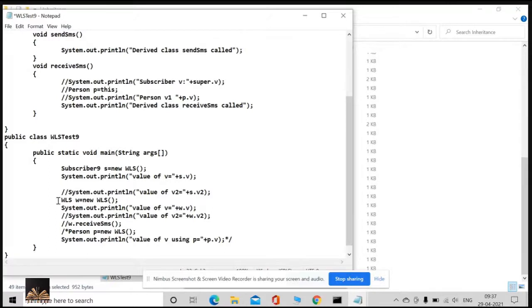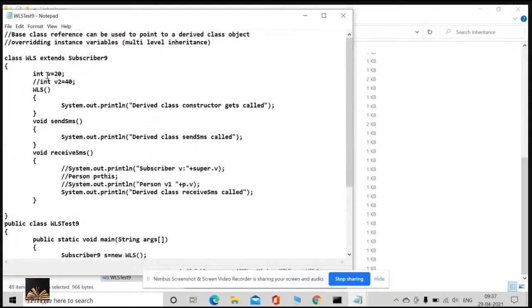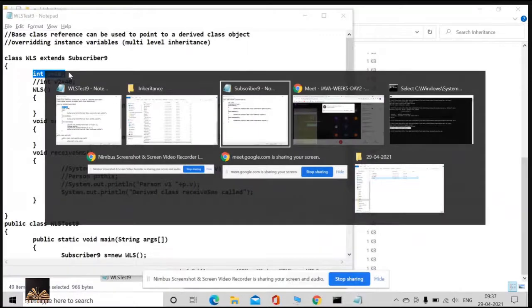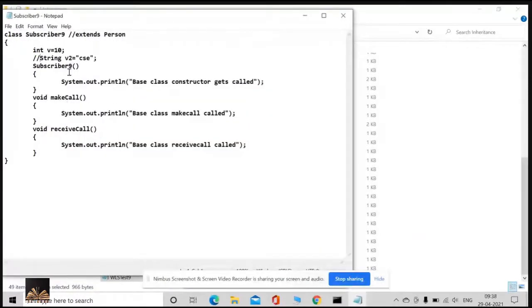First two statements, and I'll even uncomment this. Okay, it's already there in the comment section. So what are all the statements I have? Here I have one variable, int v equal to 20. But in subscriber, what is my value? V is equal to 10.